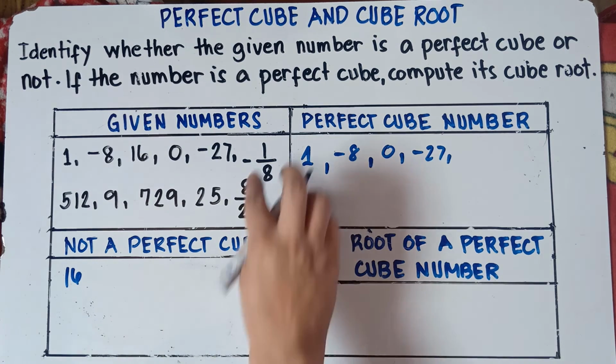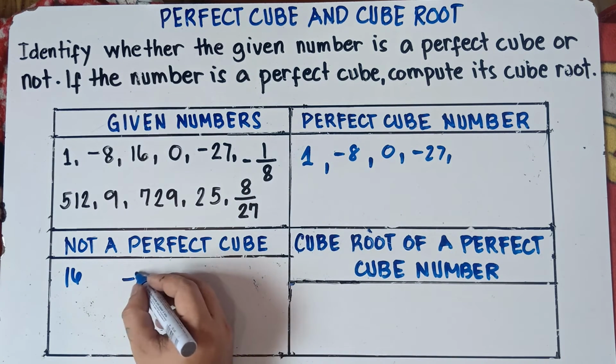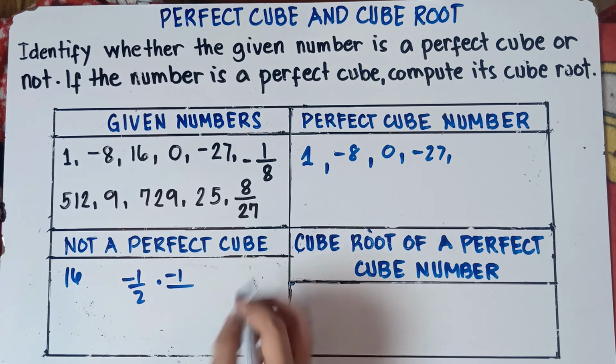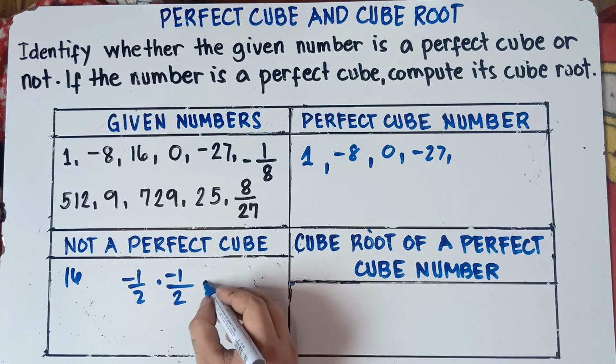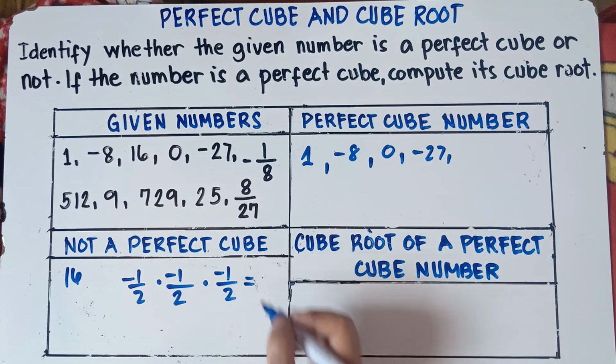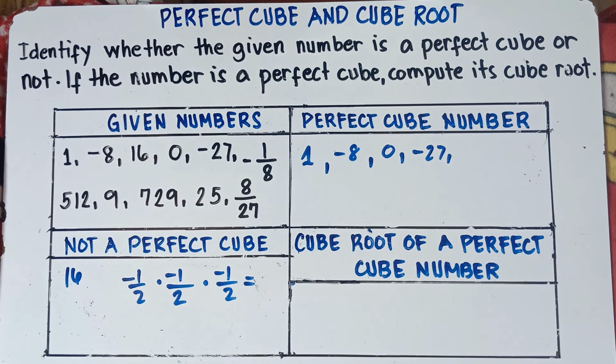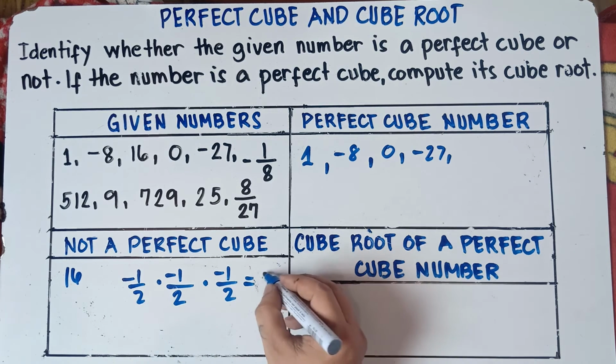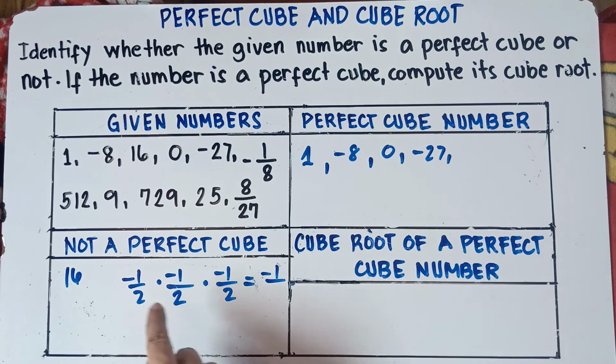Okay, once again, we can multiply negative 1 over 2 by itself 3 times. So let's see if we get negative 1 over 8. Negative 1 over 2 times negative 1 over 2 times negative 1 over 2. Negative 1 times negative 1, that's positive 1, times negative 1, that's negative 1. And then 2 times 2, that's 4 times 2 is 8.